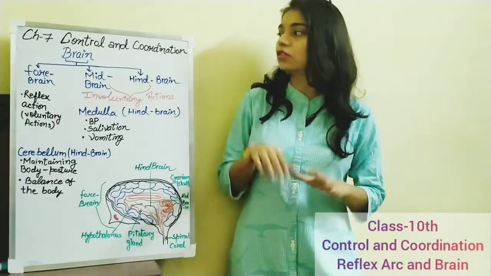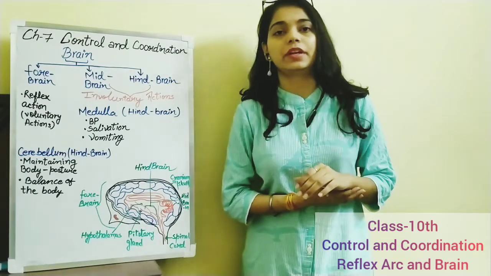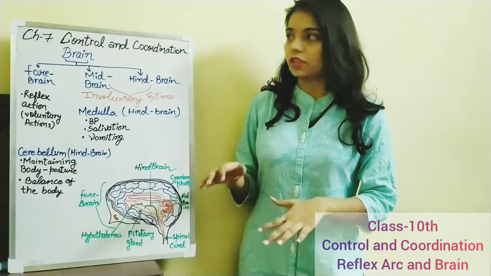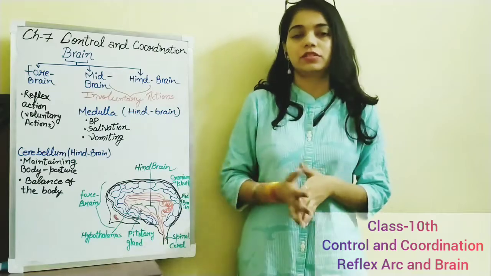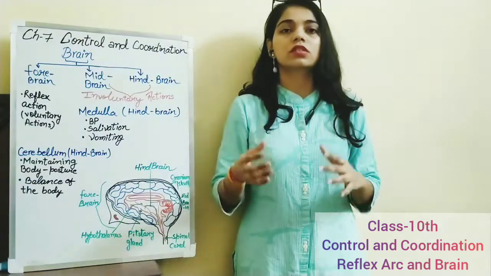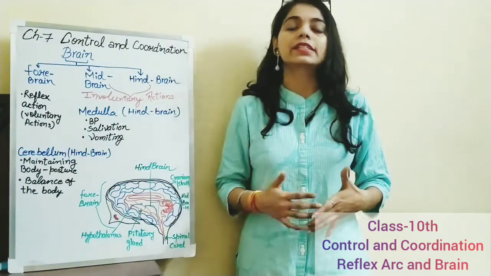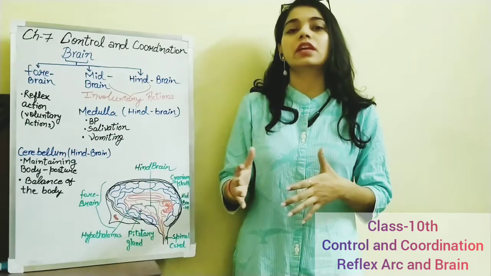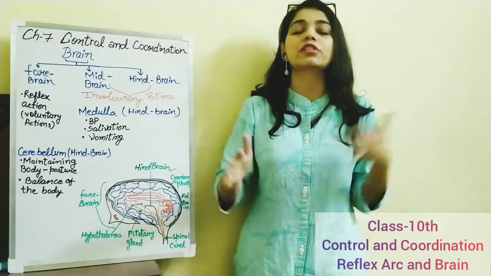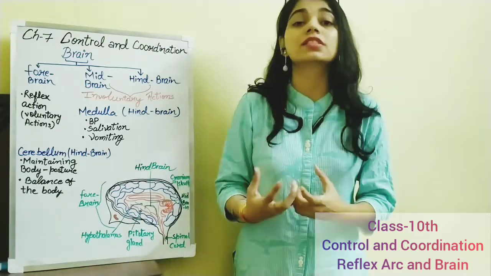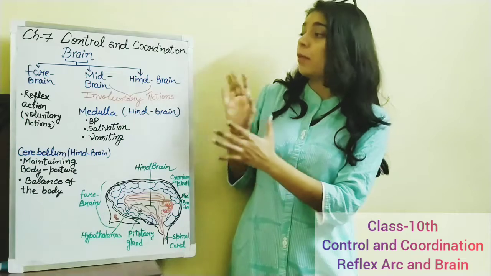As we have talked about the function of the forebrain, let's talk about the midbrain and hindbrain. The midbrain includes the involuntary actions, and the forebrain includes reflex actions and voluntary actions. So as you see the food, your mouth waters; the size of the pupil changes when you come from bright sunlight to a dark place; the heart is beating without even thinking; you are breathing without even thinking. As we have talked about reflex actions, these actions don't involve any thinking process. So let's talk about the midbrain and hindbrain.